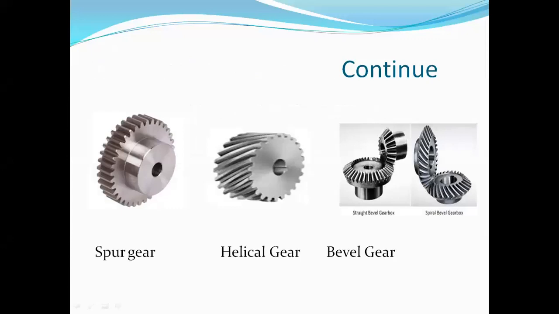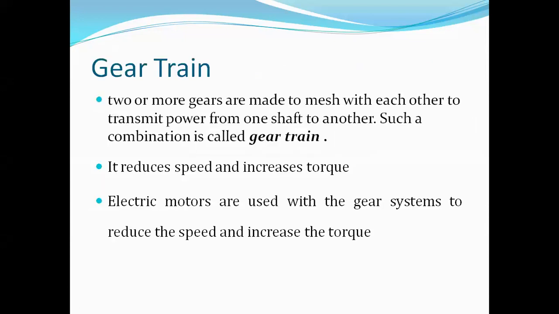So these are the figures of some gears, that is spur gear. You can see from the diagram that in case of spur gearing, the teeth are parallel to the axis of the shaft. But in case of helical gear, the teeth are inclined to the axis of the shaft. And this is the bevel gear.